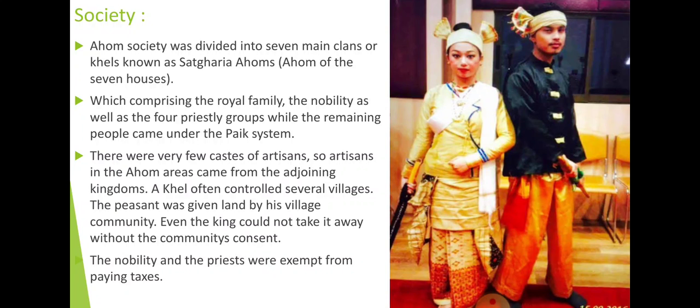So the last and the 7th one was the paik system, and before that the third, fourth, fifth and sixth, basically all were part of the priestly groups, and all of that together makes the Satgadiya, or the Ahoms of 7 houses.